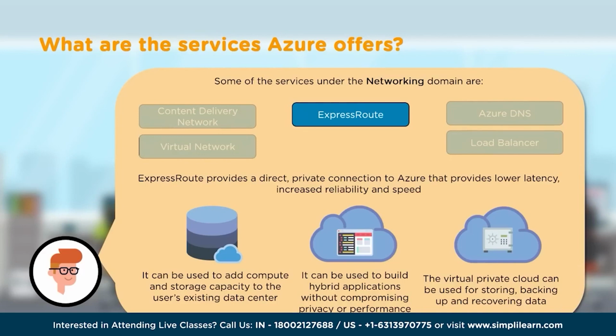Now, these ExpressRoutes can be used for taking backups. Assume a backup going through the internet, that would be a nightmare. If we use ExpressRoute for backups, that's going to be fast. And imagine recovering data from the cloud through the internet to the on-premises in a time of disaster. That would be the worst nightmare. So these ExpressRoutes can be used not only to back up, but also to recover the data. Because it provides good speed and low latency, recovering the data is going to be a lot sooner.